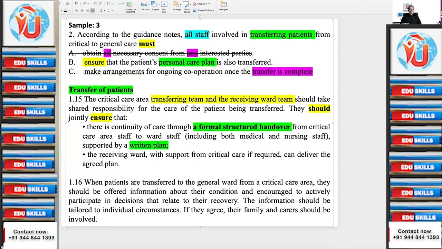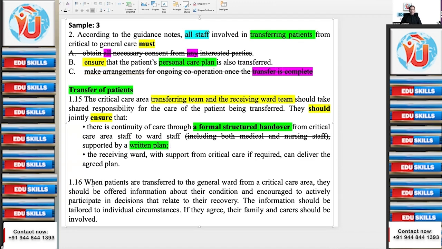Actually, we have seen that the first one has two absolutes, so we eliminated it. The third one is actually speaking about what has to be done after the transfer. But the question is not about after the transfer, but being transferred. During the transfer, what is to be done? Okay. So you feel there is an answer here? There is continuity of care through a formal structured handover from critical care area staff to ward staff. Here you can ignore the subject complements so you can save time. Ward staff supported by a written plan. A formal structured handover, a written plan is equivalent of personal care plan.